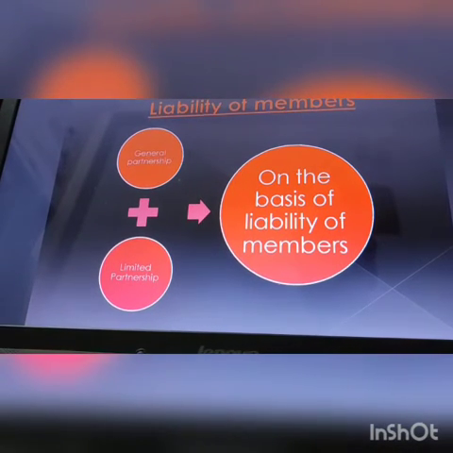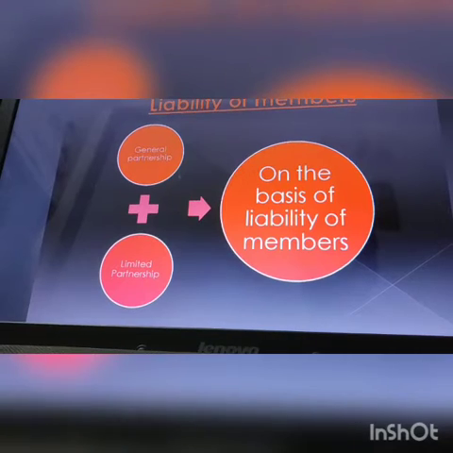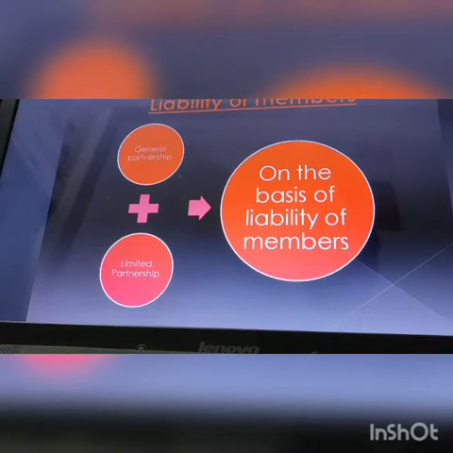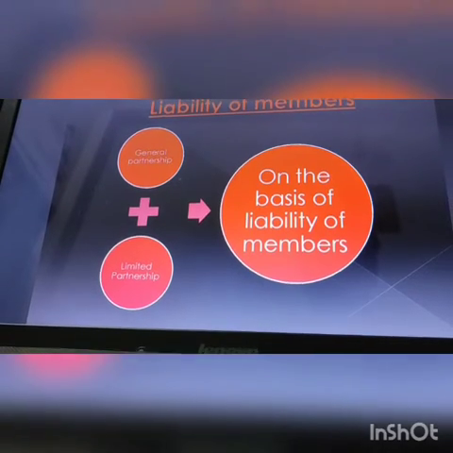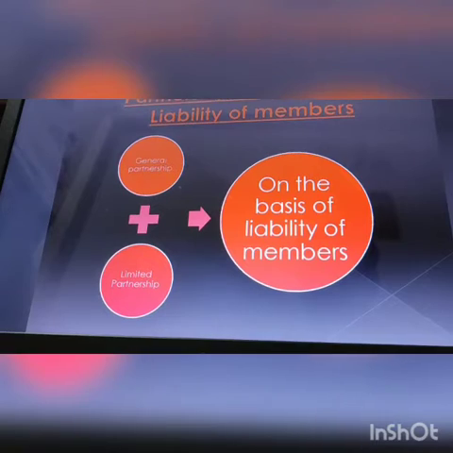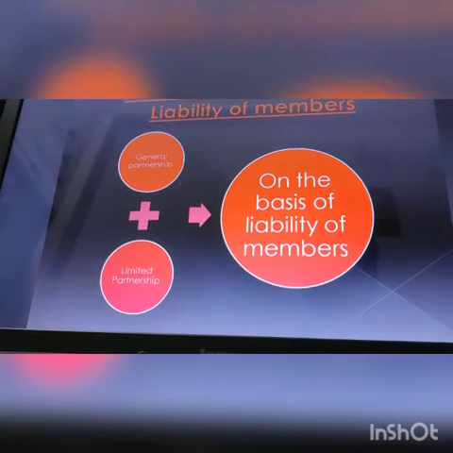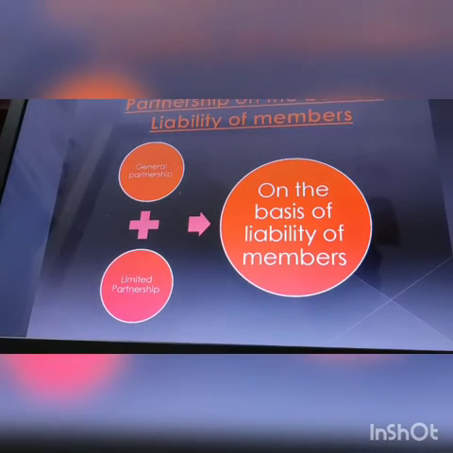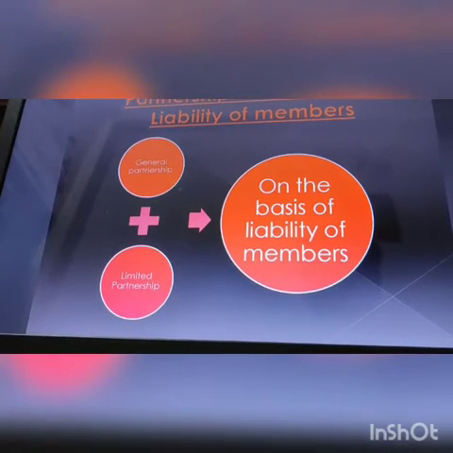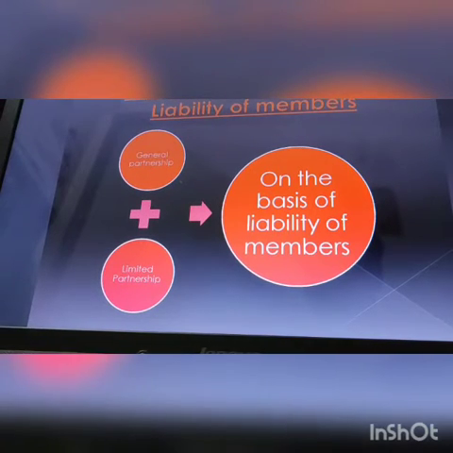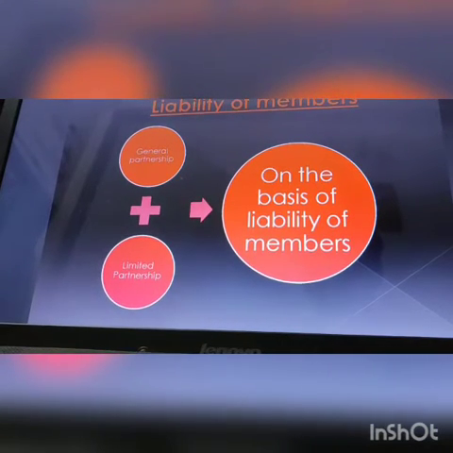A firm in which the liabilities of all the partners, that means if there are 4 partners under the limited partnership, A, B, C, D, are the partners in the firm except one partner.